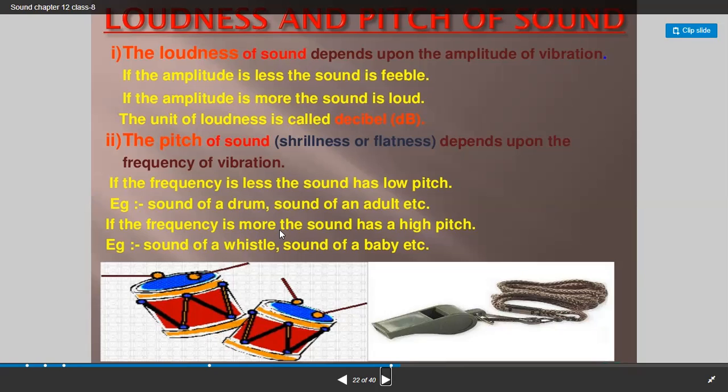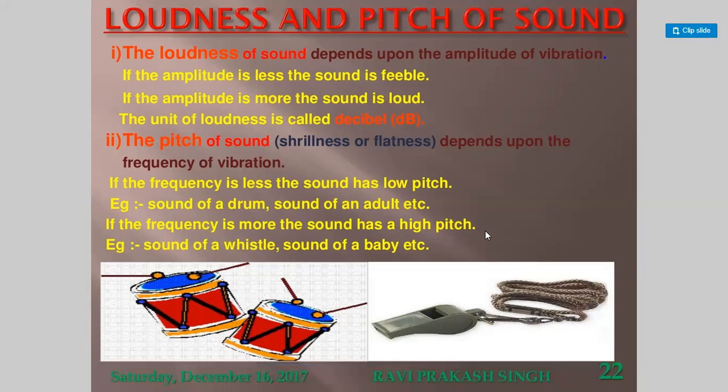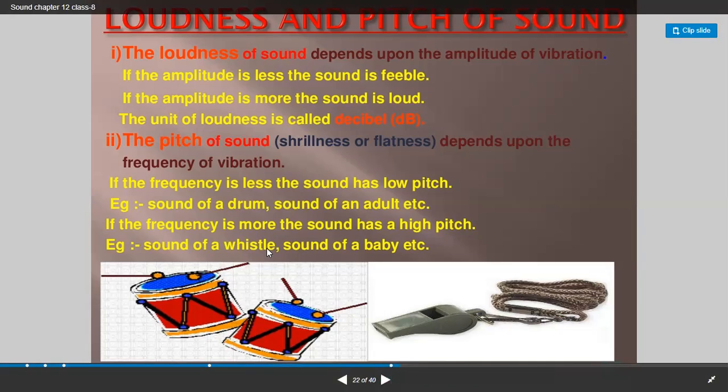If the frequency is more, the sound has a high pitch. So when we get a high pitch, the frequency should be more. Example, the sound of a whistle and sound of a baby. All these are examples for pitch. You can see the difference here. The sound of a drum and sound of an adult have lower pitch. The sound of a whistle and sound of a baby, the pitch will be more.